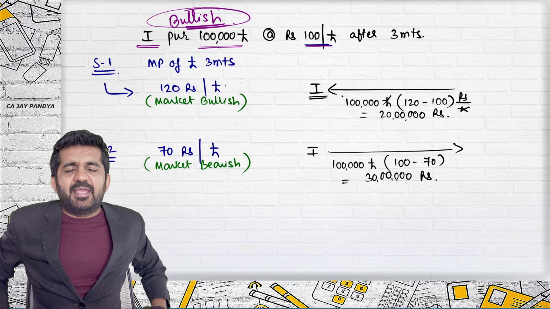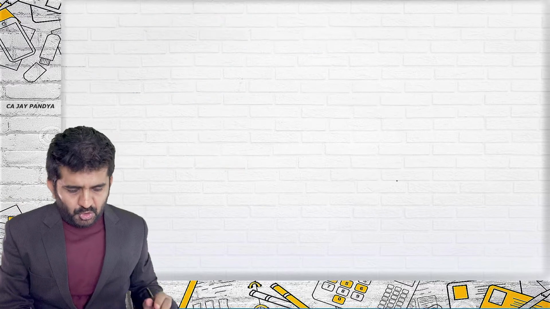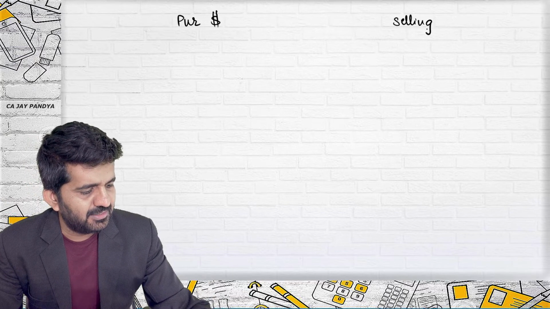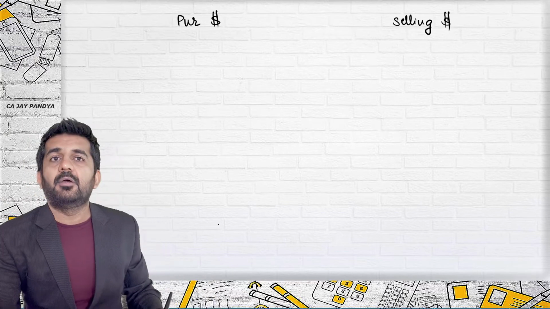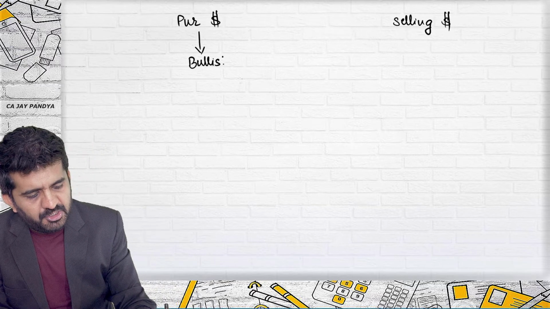Counterparty might be a bank, might be a foreign exchange dealer. It does not make any difference. Is it alright? So practically, either you will be purchasing dollars or pounds, or you will be selling dollars or pounds. If you are purchasing dollars, you are bullish.